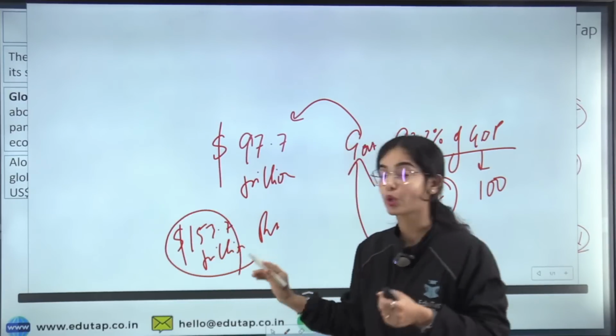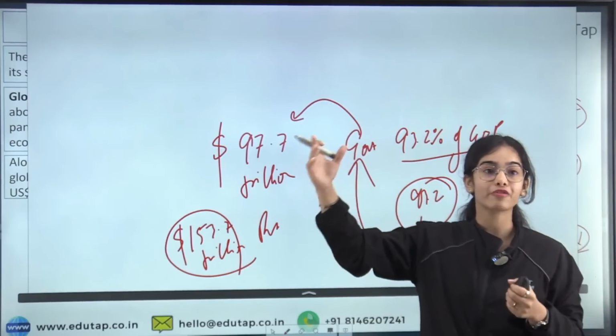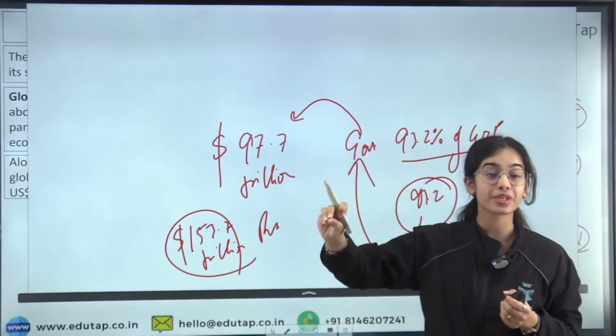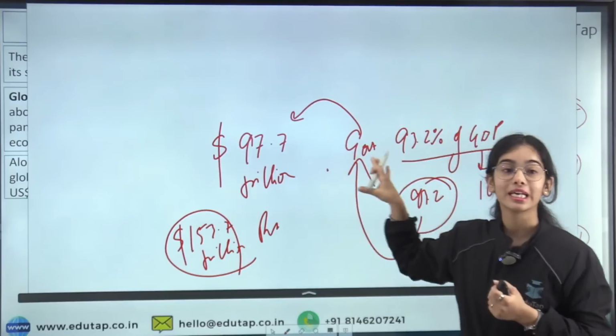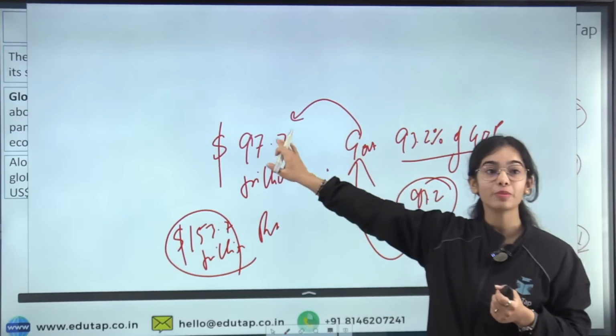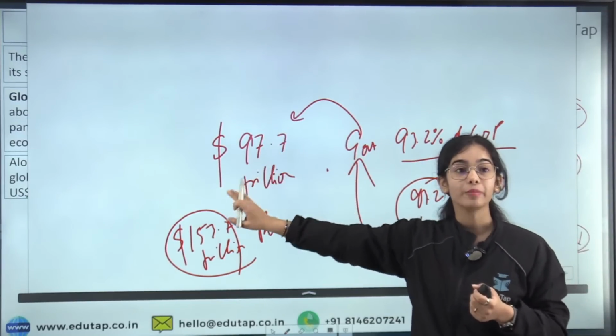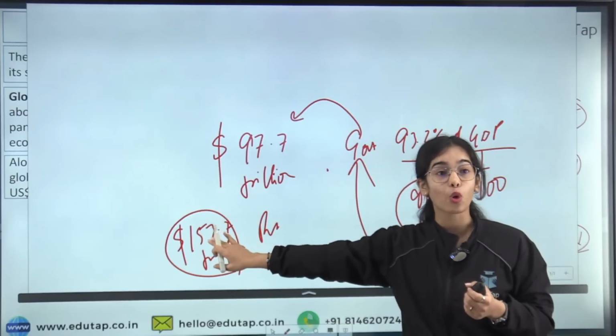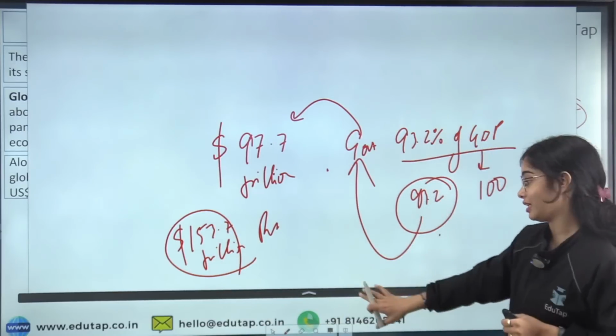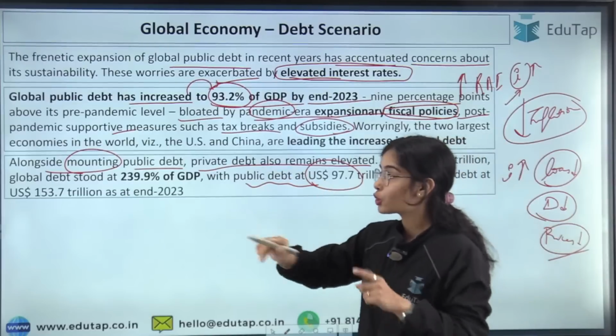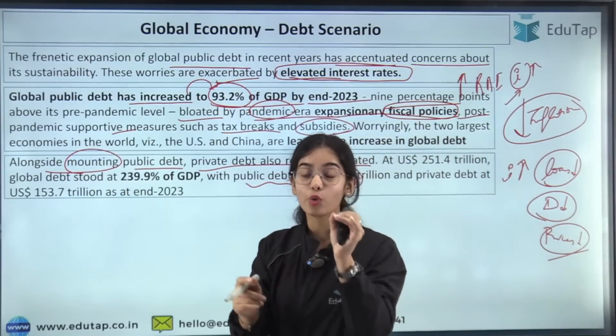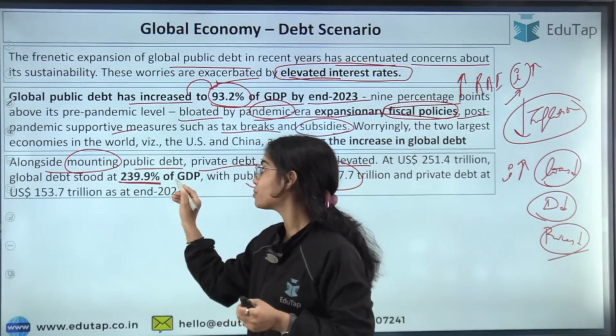When our global GDP is around 105 or 106 trillion, you can understand that the government debt is around 97.7 trillion, while the private debt is around $157.7 trillion. That means the total global debt is around 239.9% of the GDP.